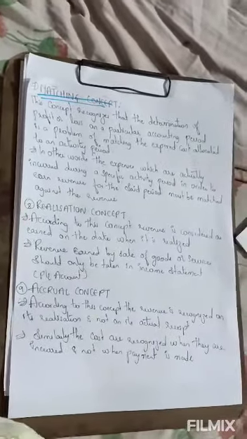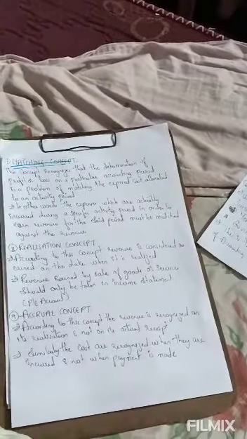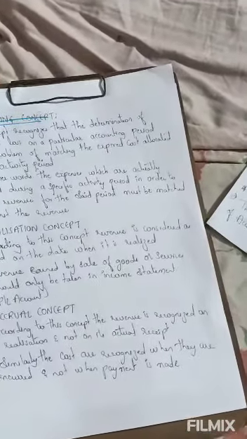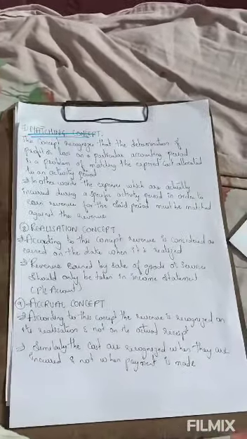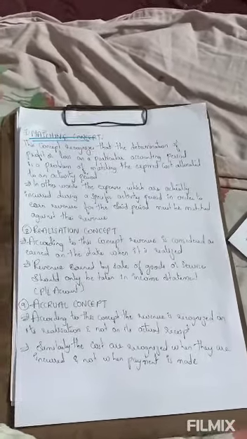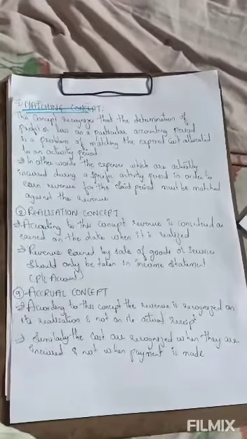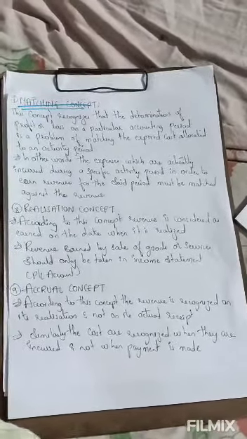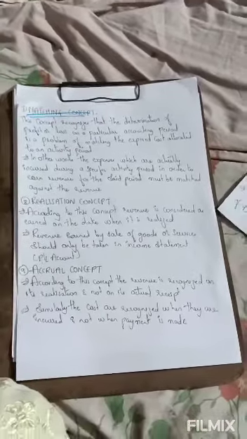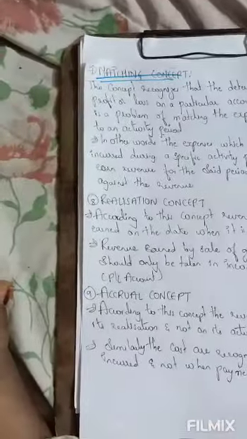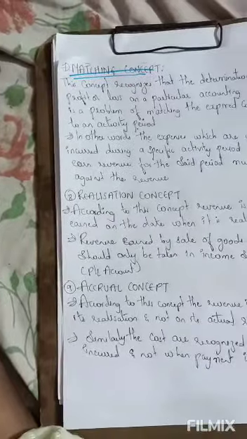It means that whatever expenses we incur should be in order to earn revenue. For example, I have given salaries to my employees in order to gain the results.